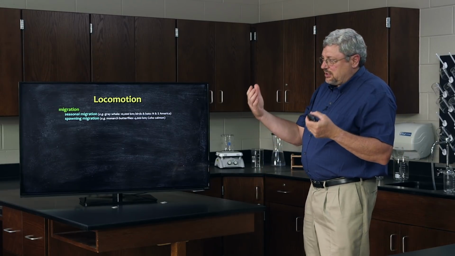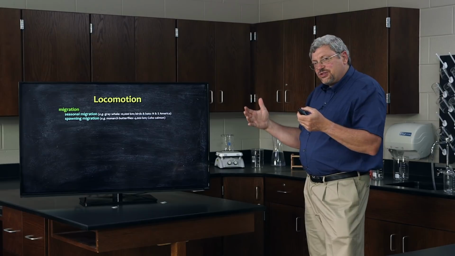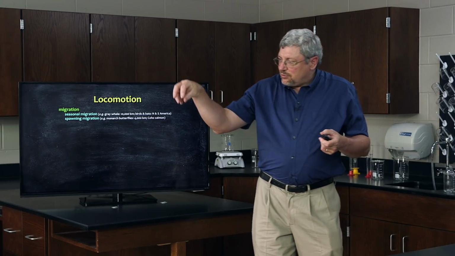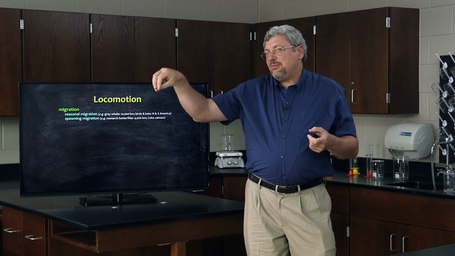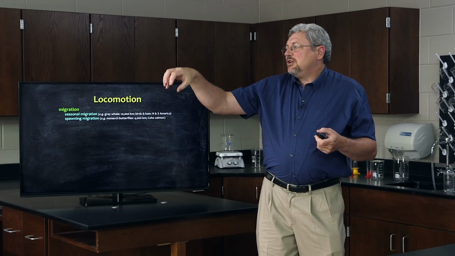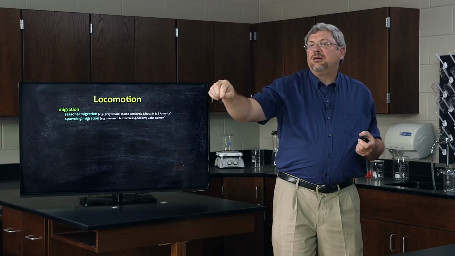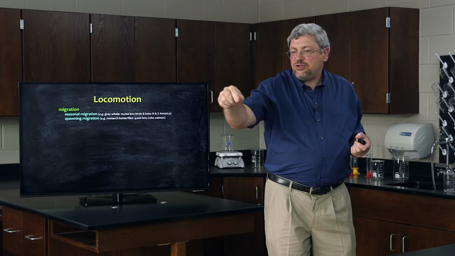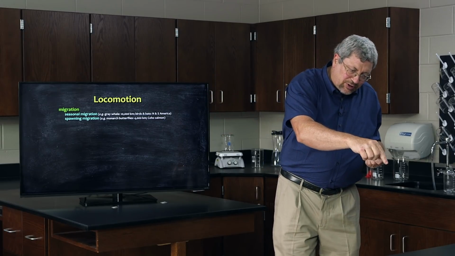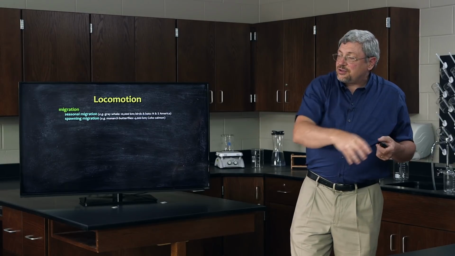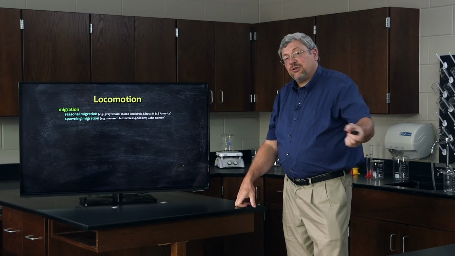For example, the coho salmon will be born upstream in a stream, live for several years in the stream, then begin a long journey down the stream to the ocean, to a particular place in the ocean where other salmon live for several years.